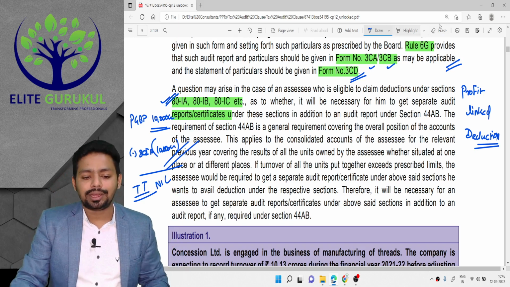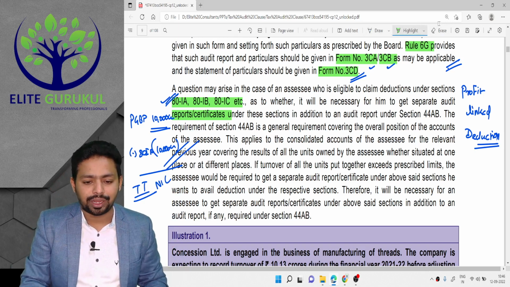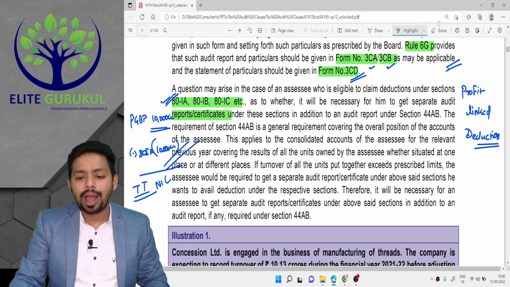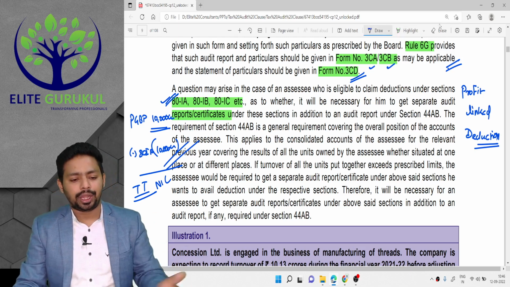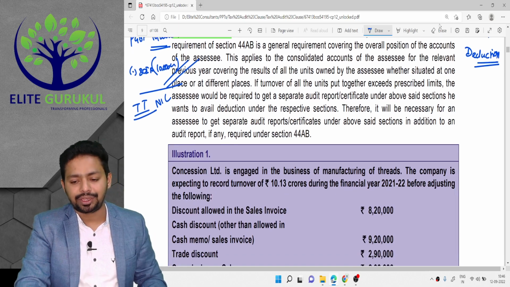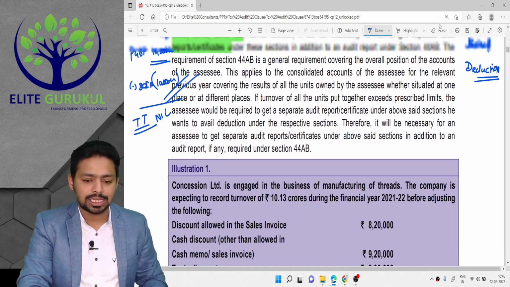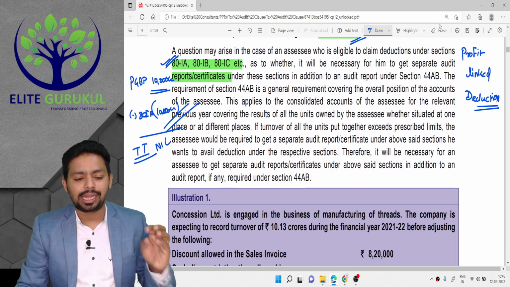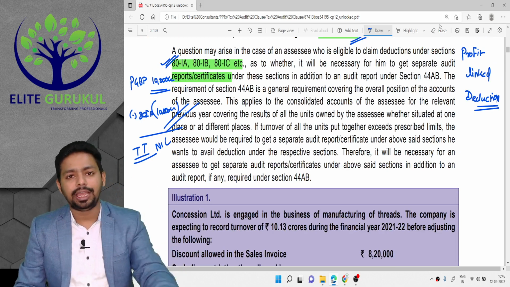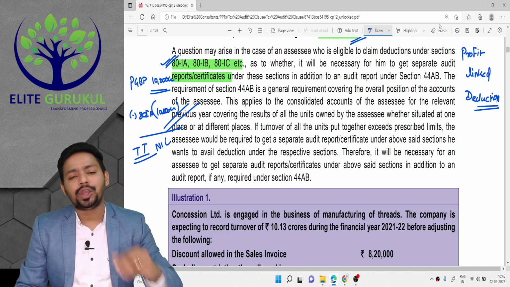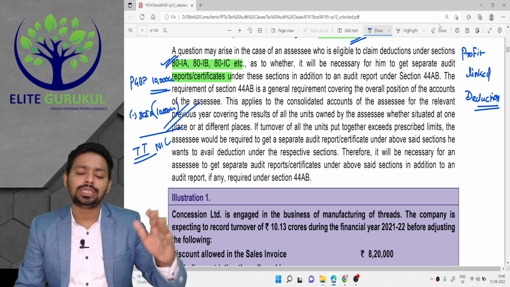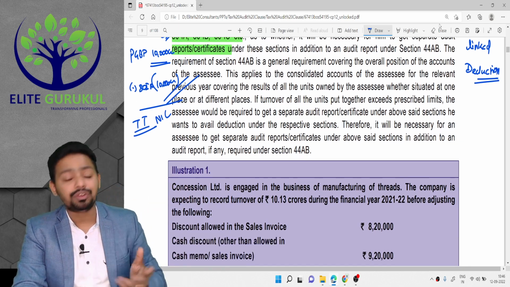Before issuing the certificate, a CA can do the additional audit. That will be section wise. Whatever section is applicable, 80IA, 80IB, 80IC, 80IAB, 80IBA, there are so many sections in this series. But yes, before issuing the certificate, a CA can do the separate audit. That is written here, which is necessary also.